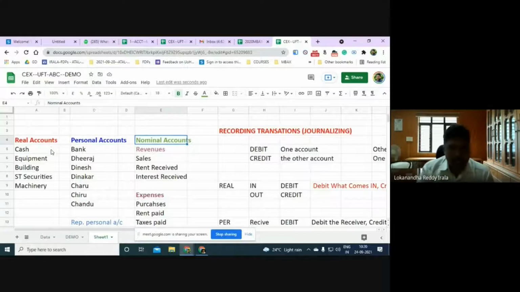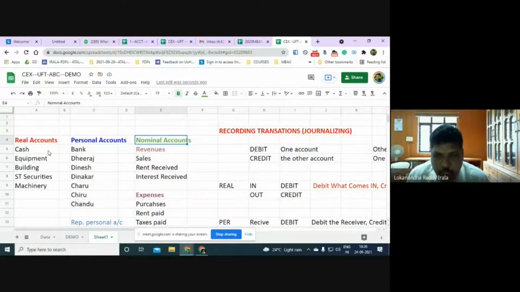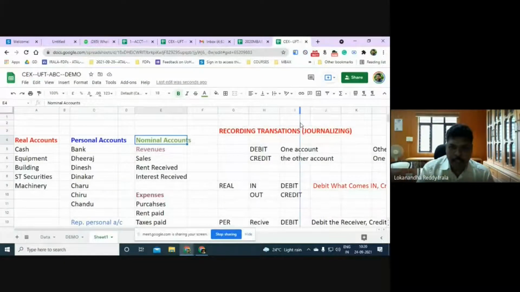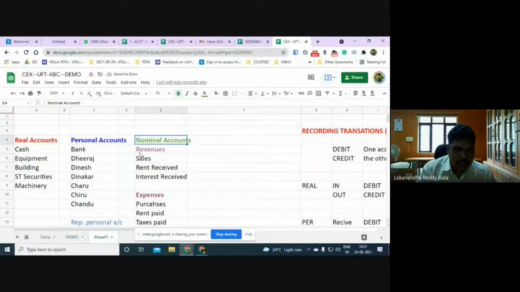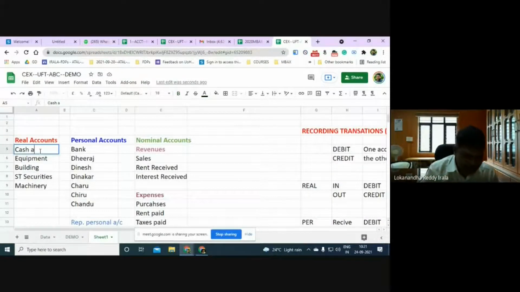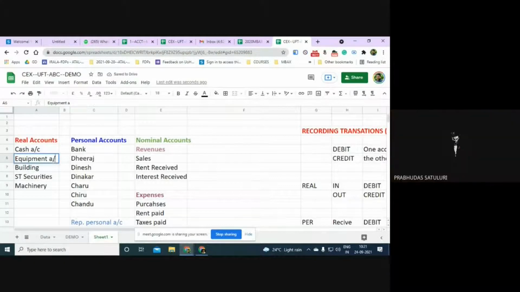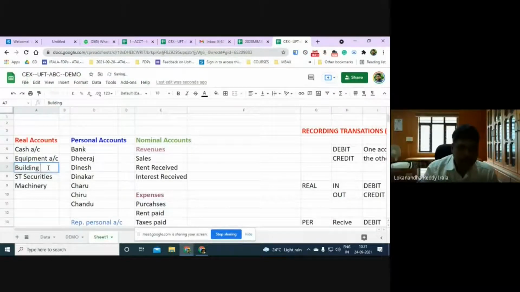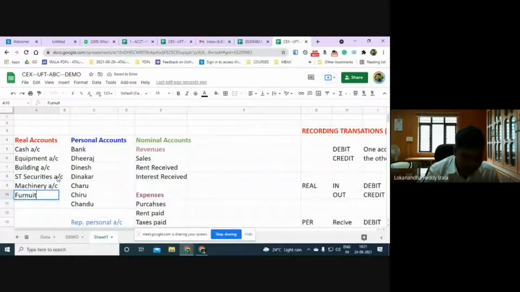Now, what are real accounts? The real accounts are those which you can see, which you can feel, which you can touch. The meaning of real. So cash, can you see and touch and feel? Equipment. Building. Machinery. Similarly, short-term securities. What else can you write? Furniture. What are the real accounts that you have seen?